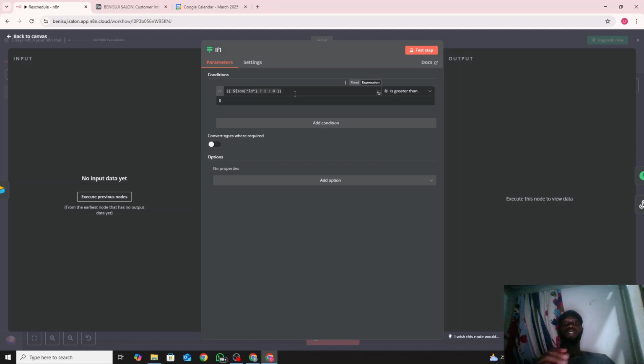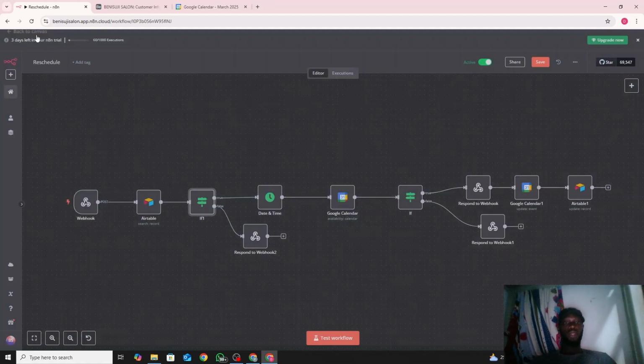So what I did was I created a JSON format and condition. I said if the JSON ID is one, that means there's an output. That means it is greater than 0, an output that is 1 and above. That is basically 1. If it is greater than 0, then continue this flow. But the other condition says if it's less than 0, go towards the other direction. And that is how we're able to get the false.